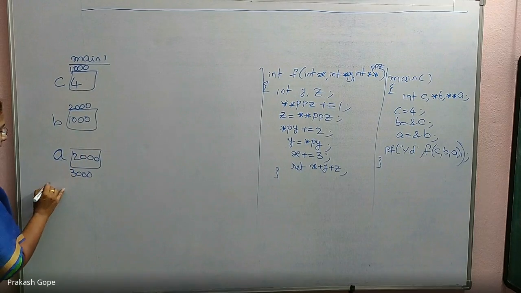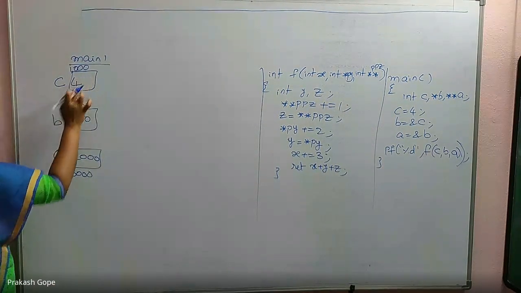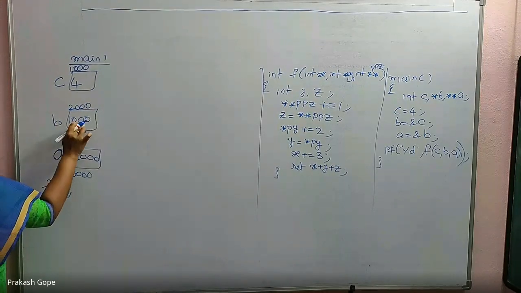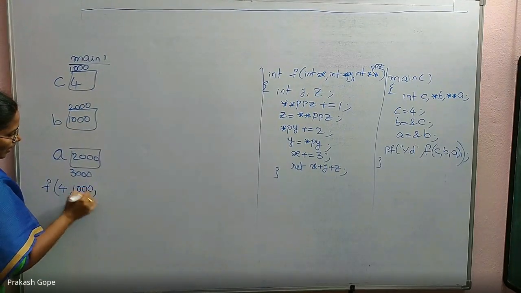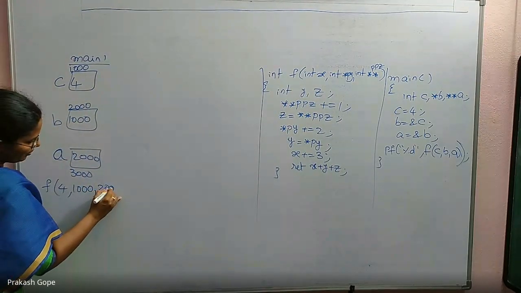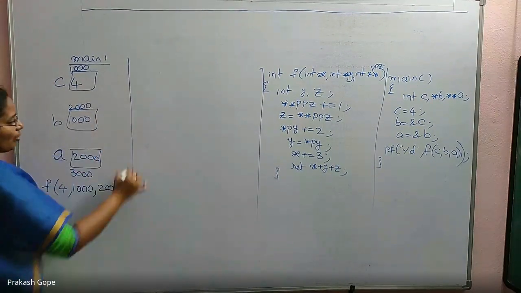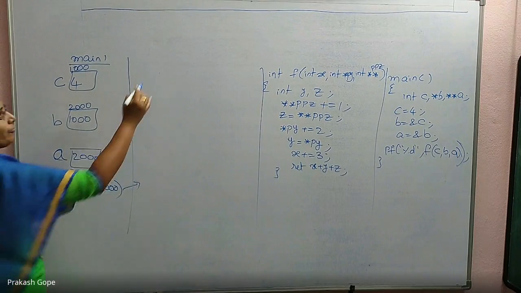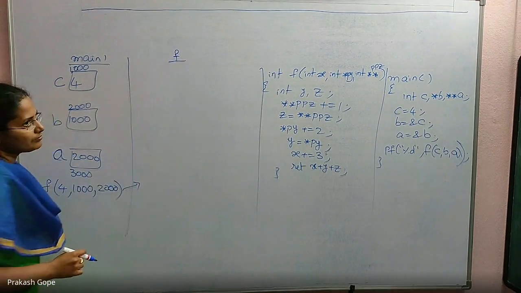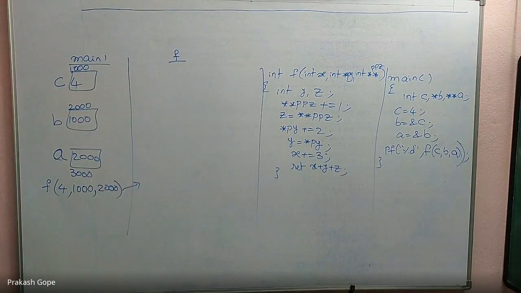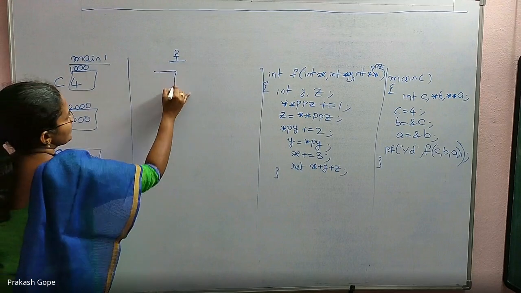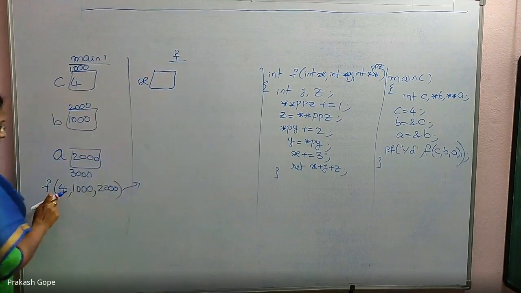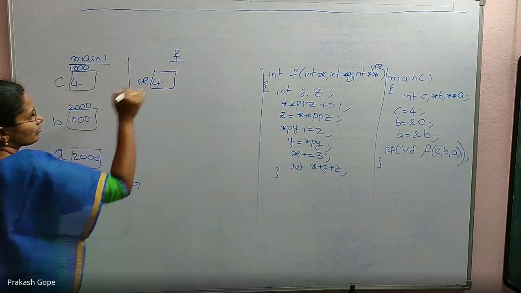Now what I am calling is f. By passing c, b, a, c value, b value and a value are passed to f function. Whatever that function returns, that gets printed. Now coming to f environment. The f environment, we have first variable as x, into which first value is copied, 4.